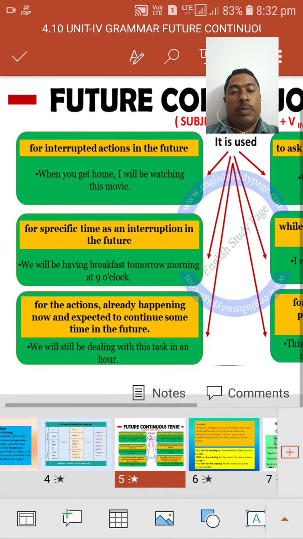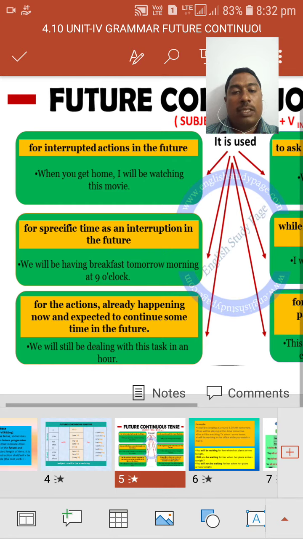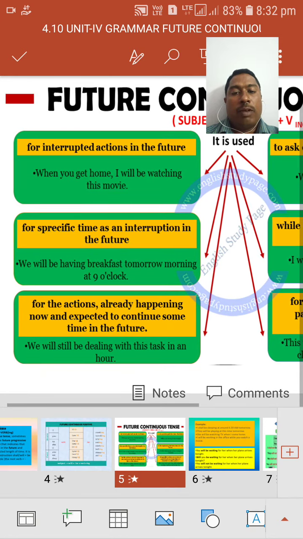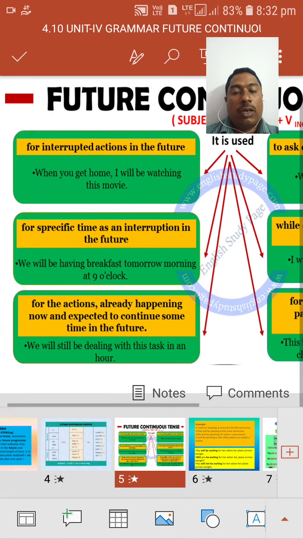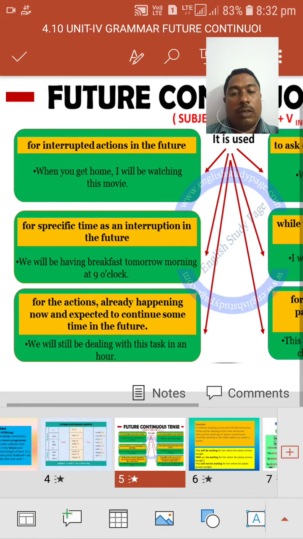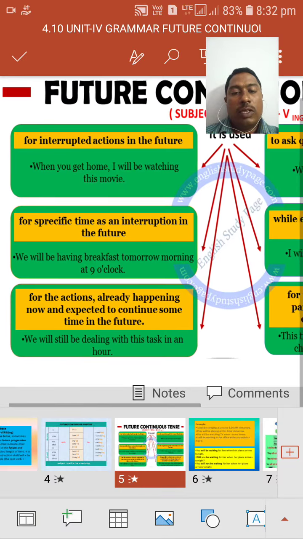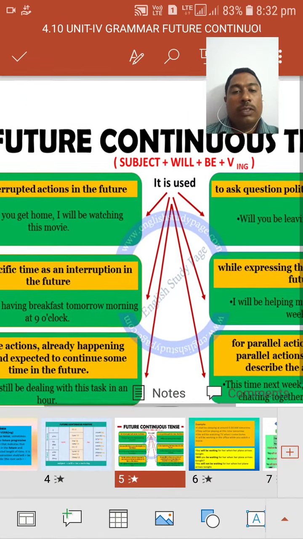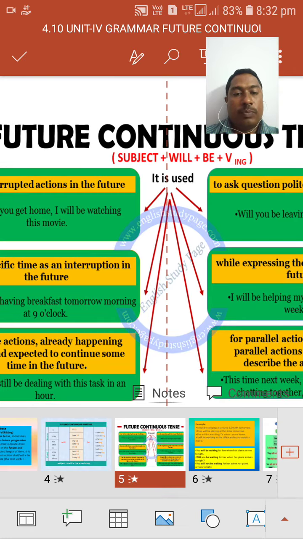Then for a specific time as an interruption in the future: we will be having breakfast tomorrow morning at 9 o'clock. Like this we are using the future continuous tense as per the use of this structure.